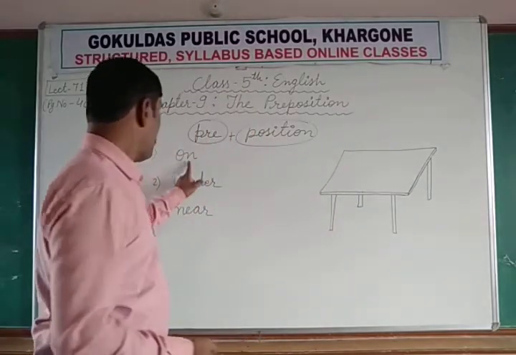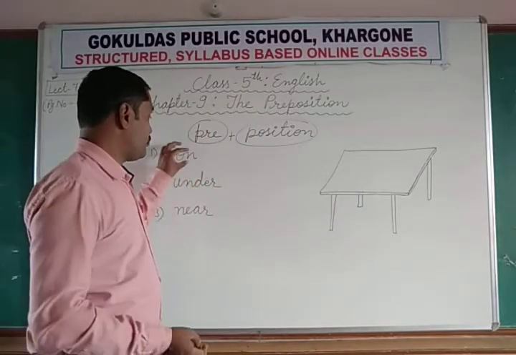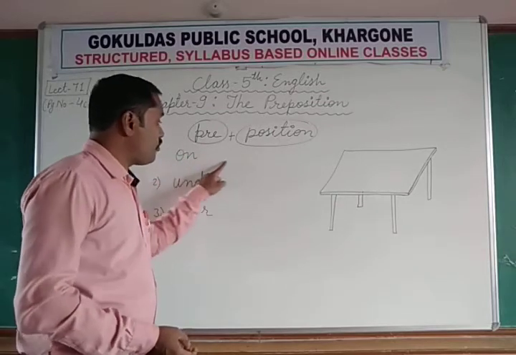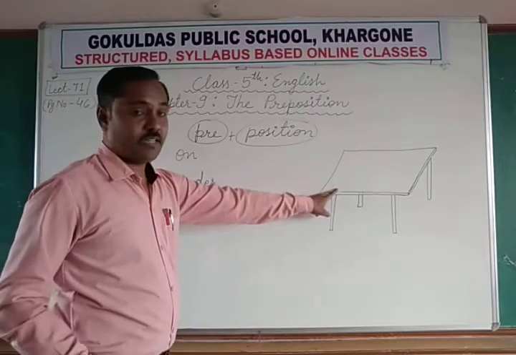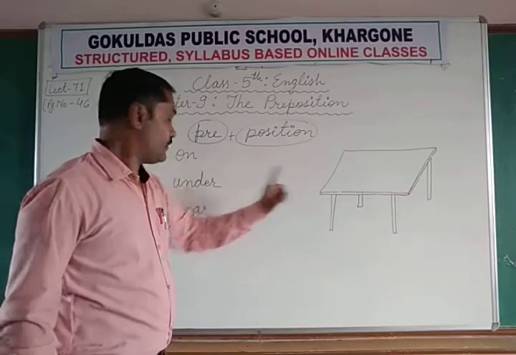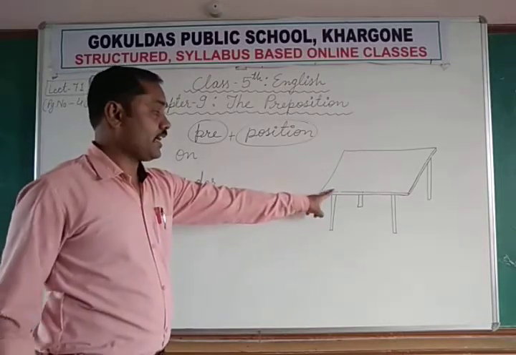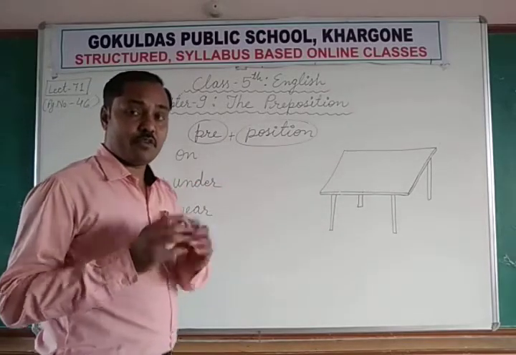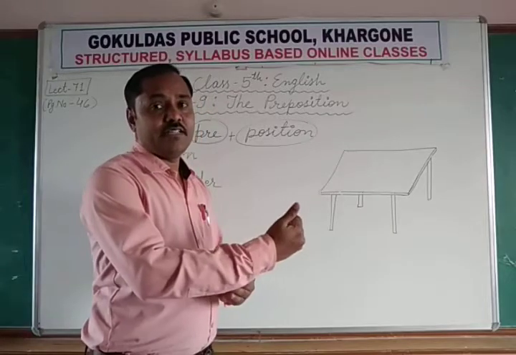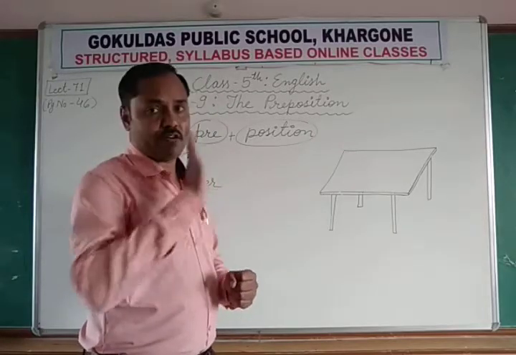Under the table, again followed by a noun, and near the table, again followed by a noun. So prepositions are generally or usually followed by some noun or pronoun.